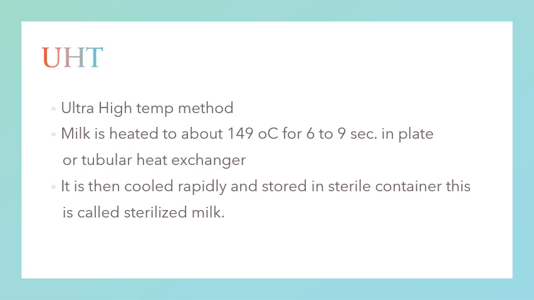In this method, milk is heated to 149 degrees Celsius for 6 to 9 seconds in a plate or tubular heat exchanger. It is then cooled rapidly and stored in a sterile container, and it is also known as sterilized milk.